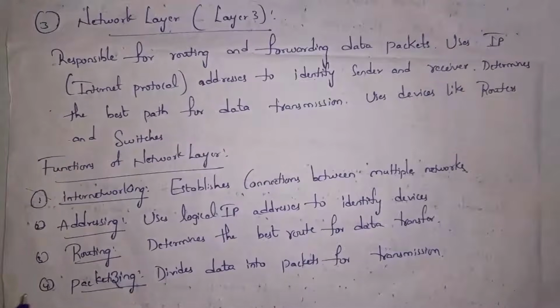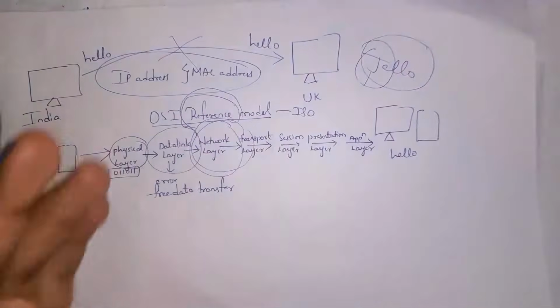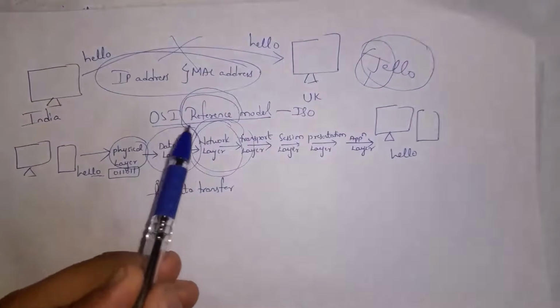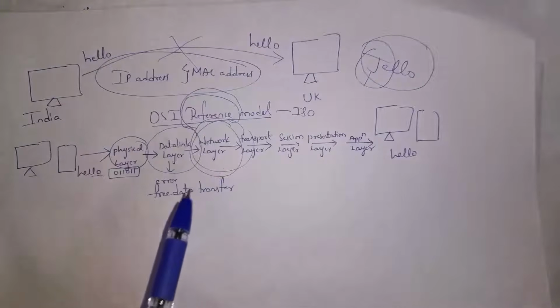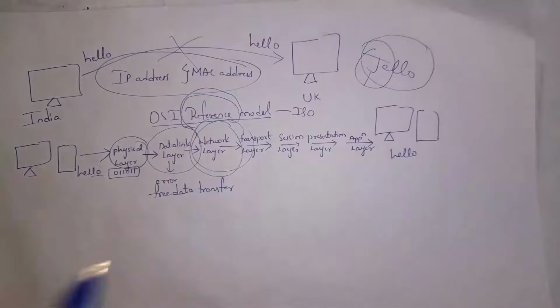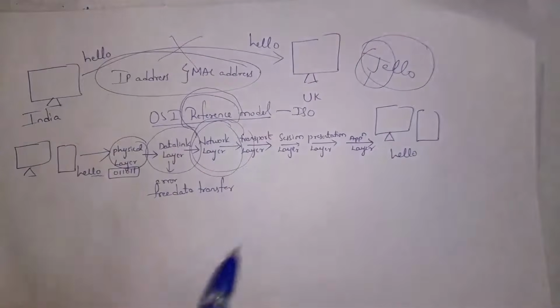And the fourth one is packetizing. Complete data is not sent at a time. Instead, data is divided into packets. Each piece of data is known as a packet. So all packets will find the best route, and then those packets will reach the destination. This is all about network layer. So from data link layer, data is transferred to network layer, where network layer will allow different networks to communicate based on IP address. Network layer will divide our data into packets, and then it will send our data. This is the duty of network layer.